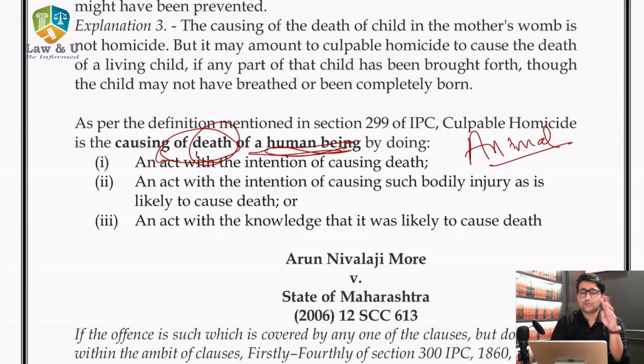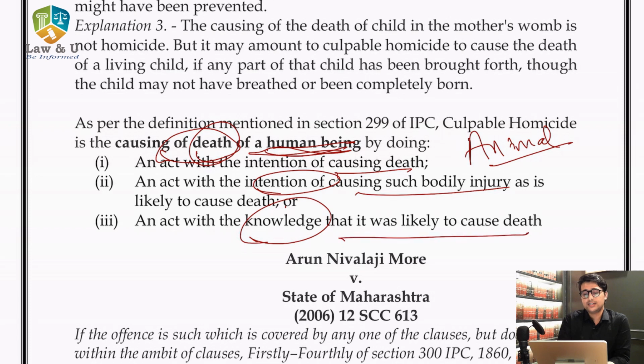Now along with this, what are the 3 main things which have to be present here? The other 3 conditions are: an act with intention of causing death, an act with intention of causing such bodily injury as is likely to cause death, and an act with the knowledge that it is likely to cause death. Now when we look at this, intention and knowledge are the dominant factors over here.